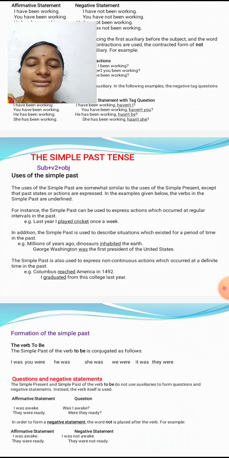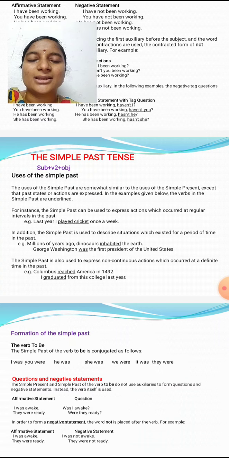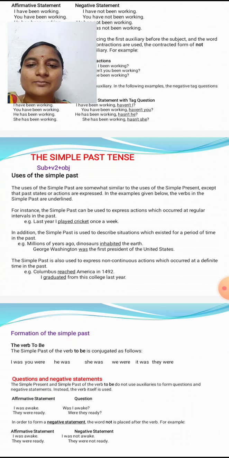So what is the simple past tense? It is somewhat similar to the use of simple present, except that past actions are expressed. It expresses an action which was completed in the past, so that is called simple past tense. The simple past tense has the following structure: subject plus V2 plus object.